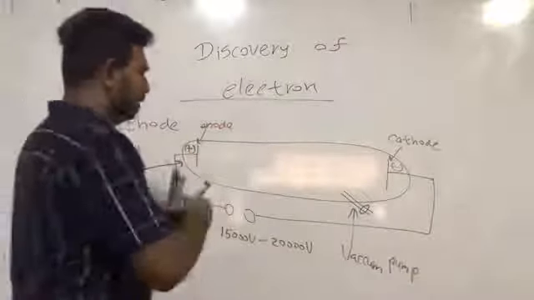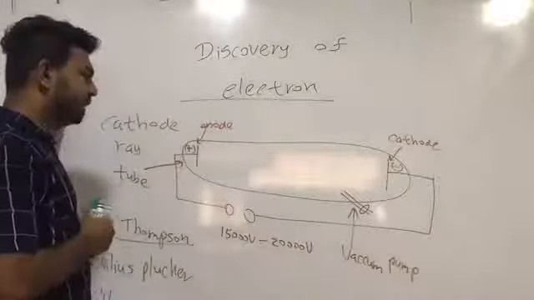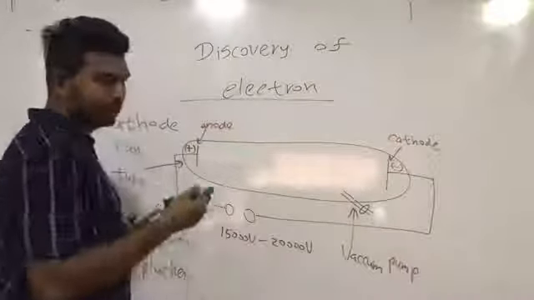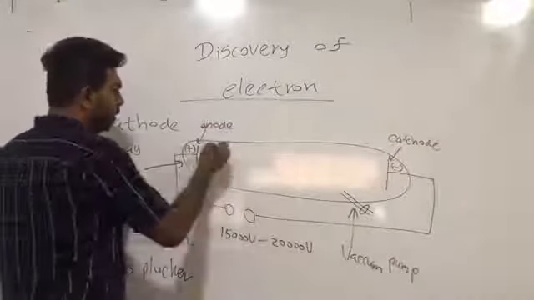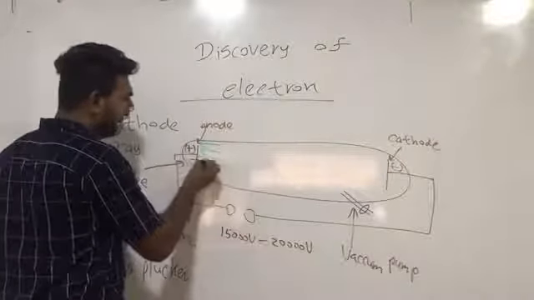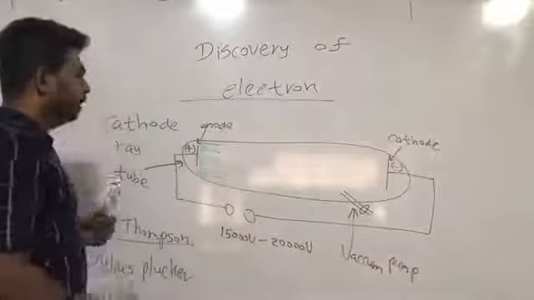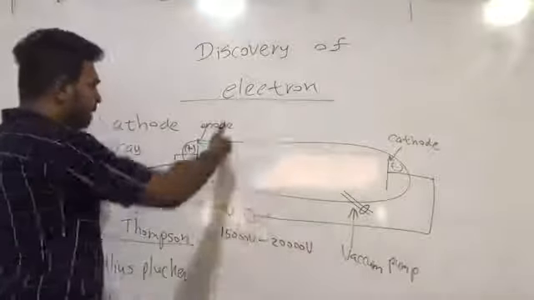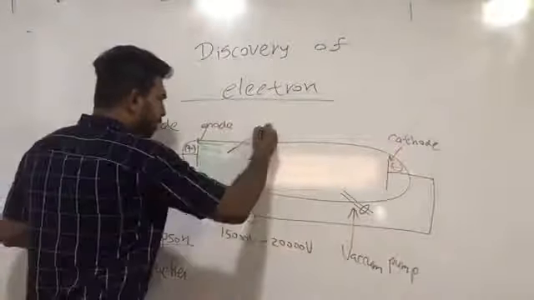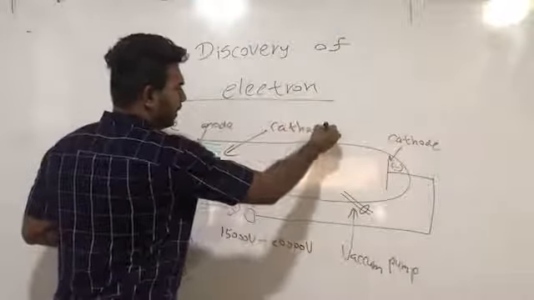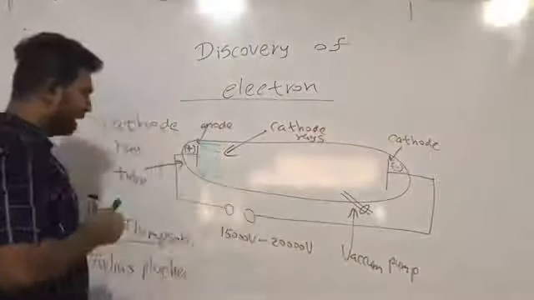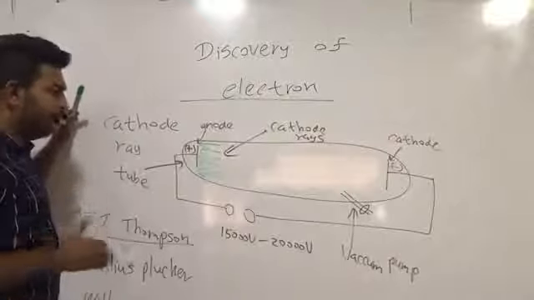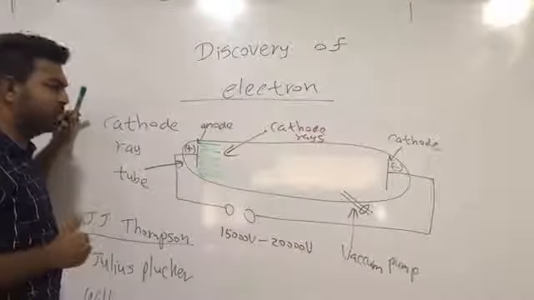the cathode. So after some time, when conducting this experiment, these scientists observed some radiation. There was a green color glow around the anode area. These rays were named cathode rays. So you may think that these rays are green in color. No, it's a wrong conclusion. These are invisible rays.